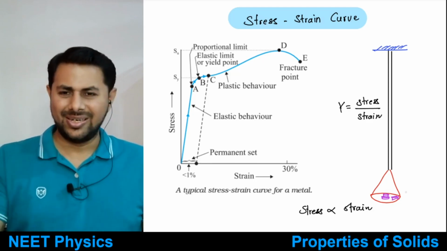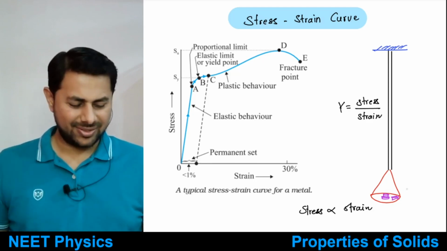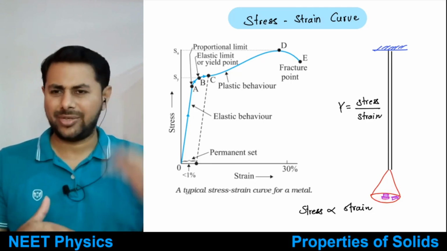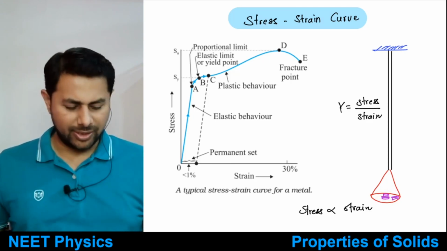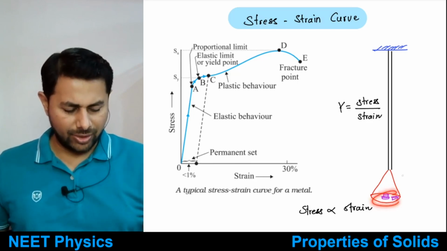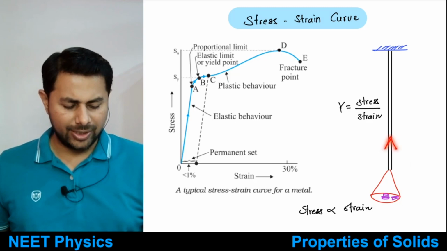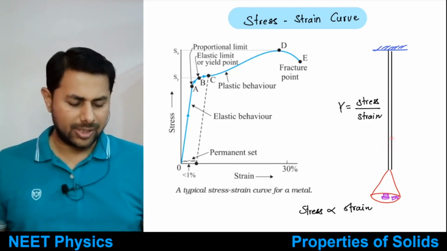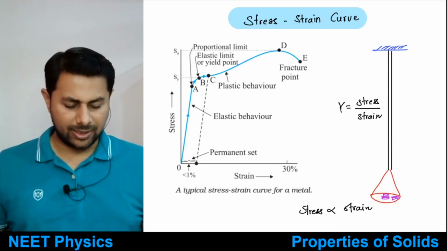Okay, then you increase it. So you keep on putting these weights, let's say 1 kg, 2 kg, 3 kg, 5 kg, and so forth, like that. So there would be a weight acting downwards. Because of that, there would be some restoring force generated in the wire. So restoring force is just equal to the weight under the elastic limit.